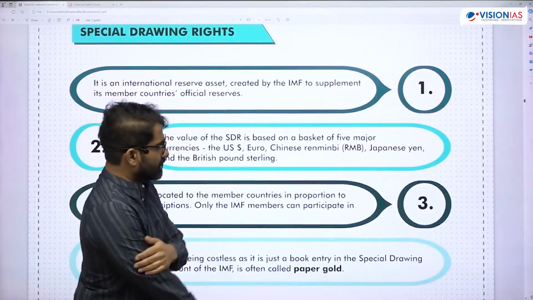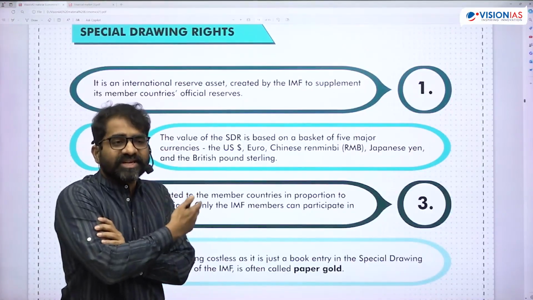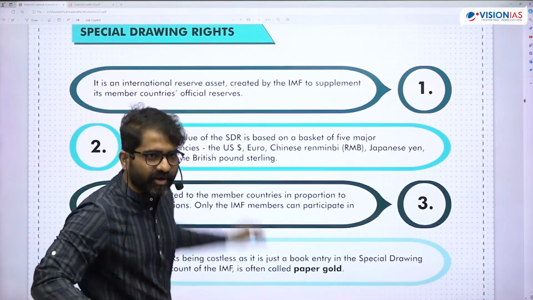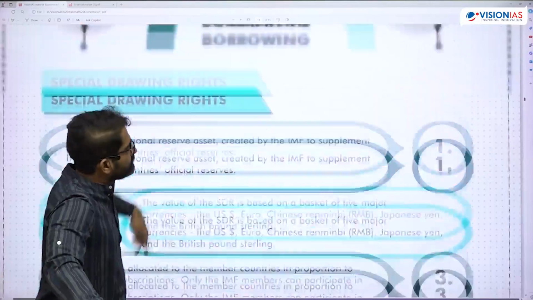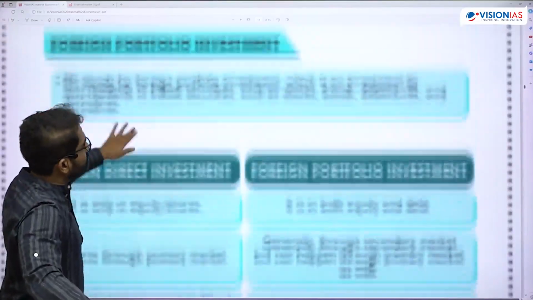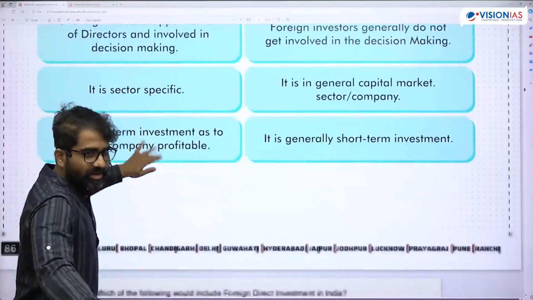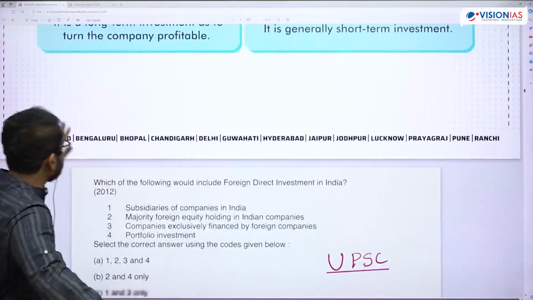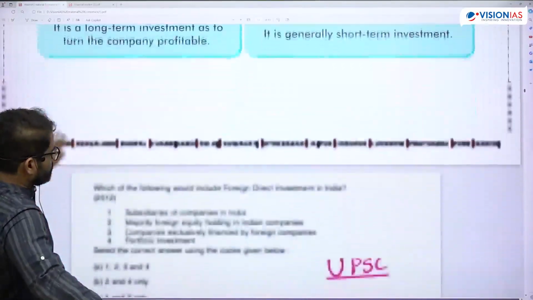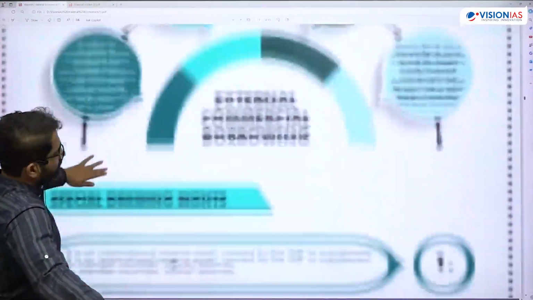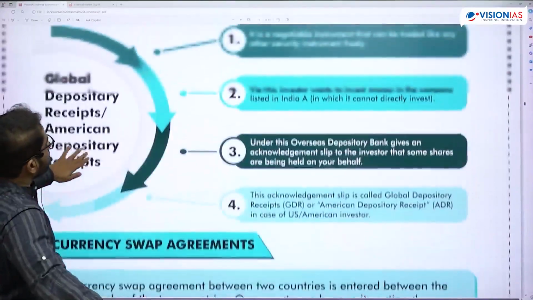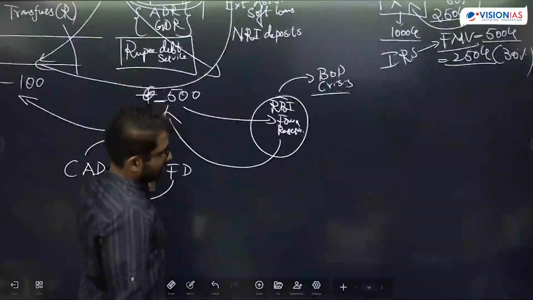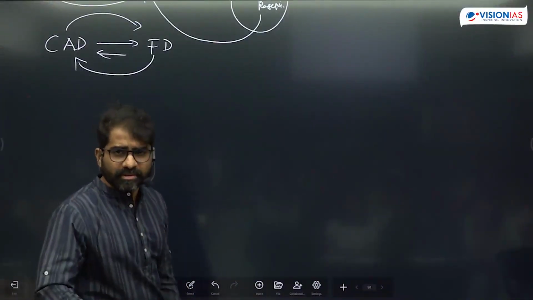SDR. Can we have external debt in the form of SDR? Out of all our external debt, you would have seen that I've written there. I've written it. Okay, so US dollar, rupee, then third would be SDR. Okay, so that is something which you have to remember. So third is SDR. Okay, so now you're able to follow, right?